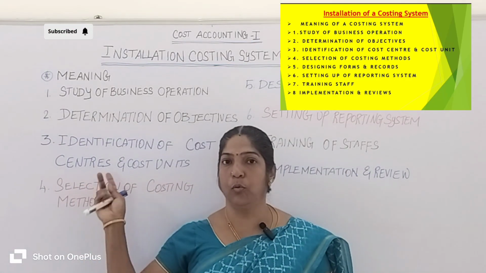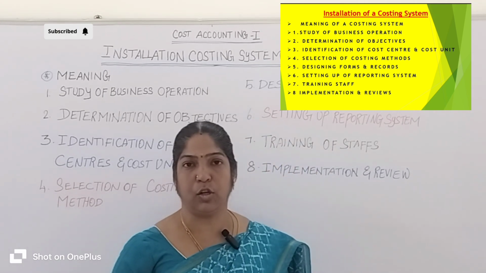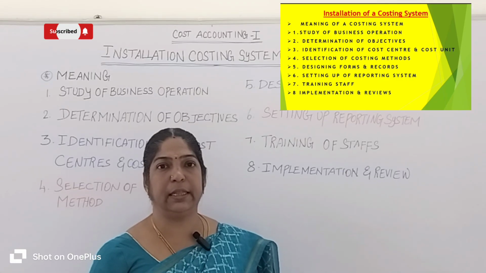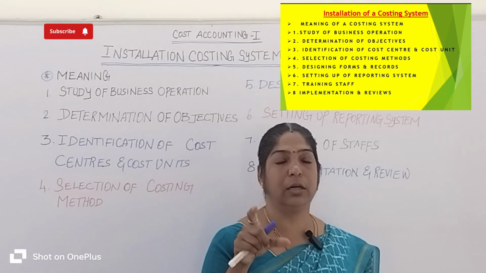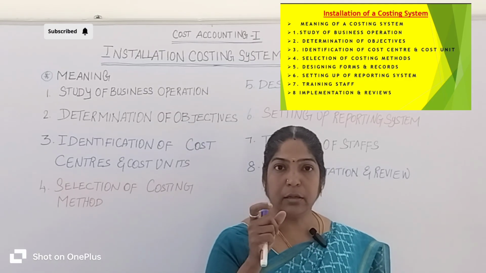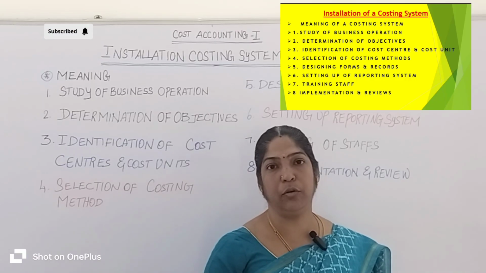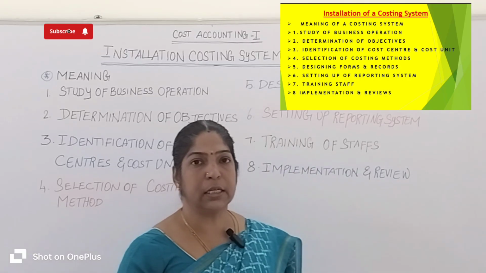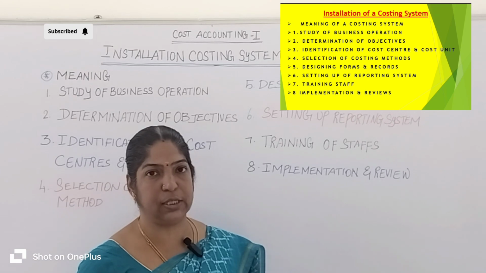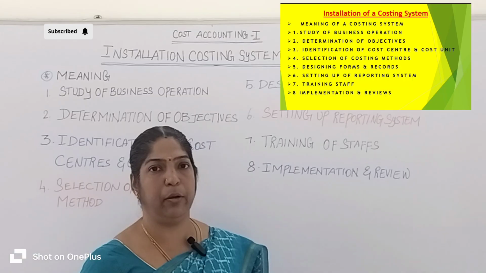Let's come to the third point, identification of cost centers and cost units. There are 2 points here: identification of cost center and identification of cost unit. Let's come to the first point, cost center. What is meant by cost center? A cost center is a department where cost occurs. Got it? What is meant by cost unit? A cost unit is the unit used for measuring the cost. Let's understand each one by one, in detail.